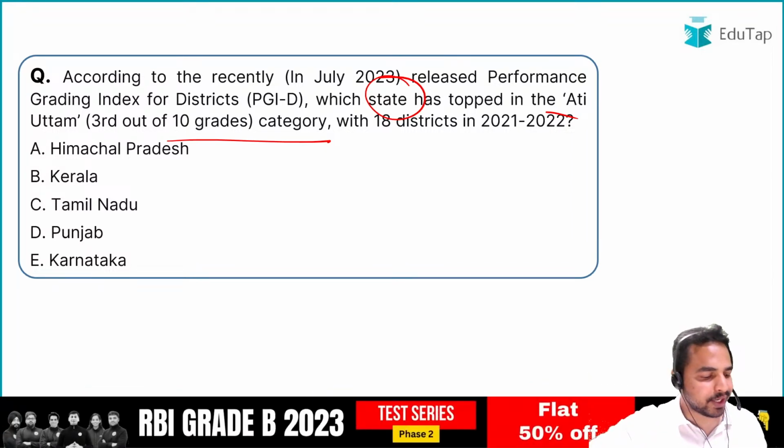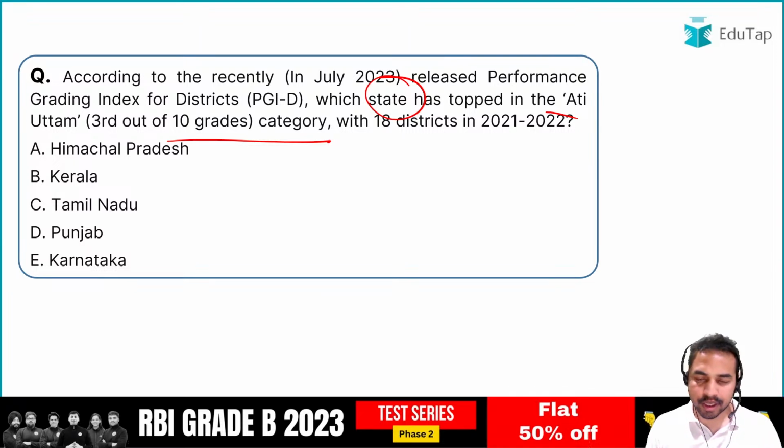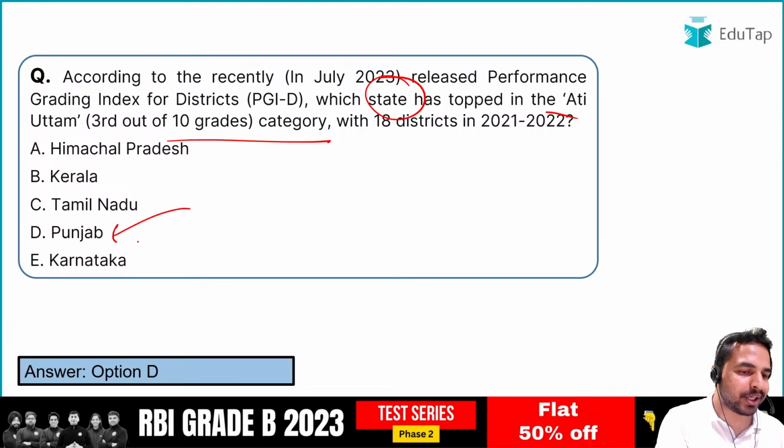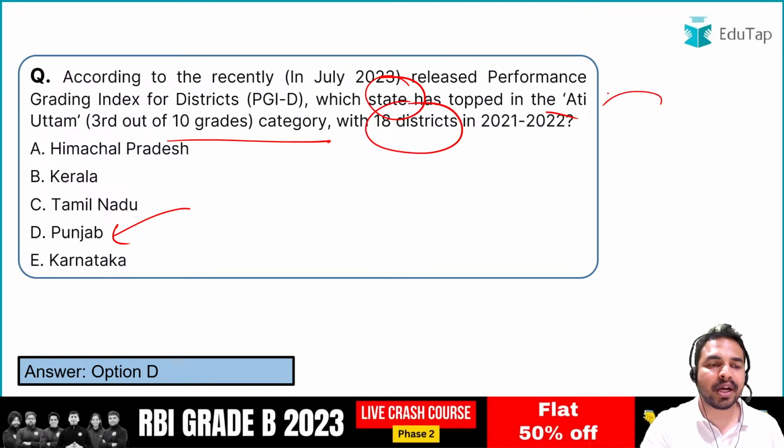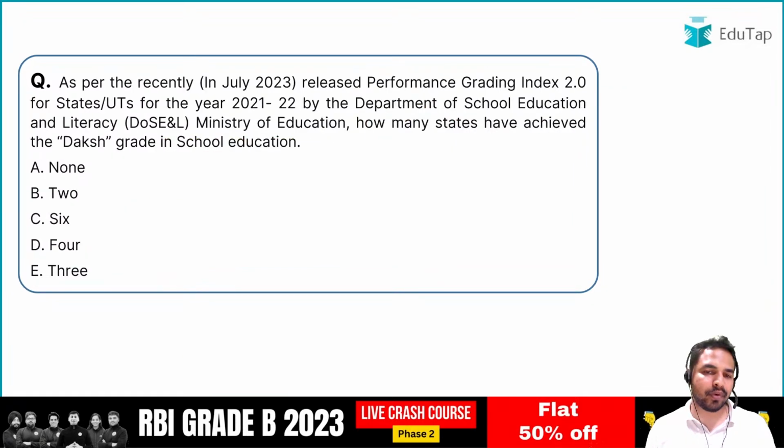So guys, what is the right answer? The right answer here is basically option D, that is Punjab. So Punjab के total 18 districts थे जो कि अति उत्तम कैटेगरी में थे. That is why Punjab was the top performing state here.